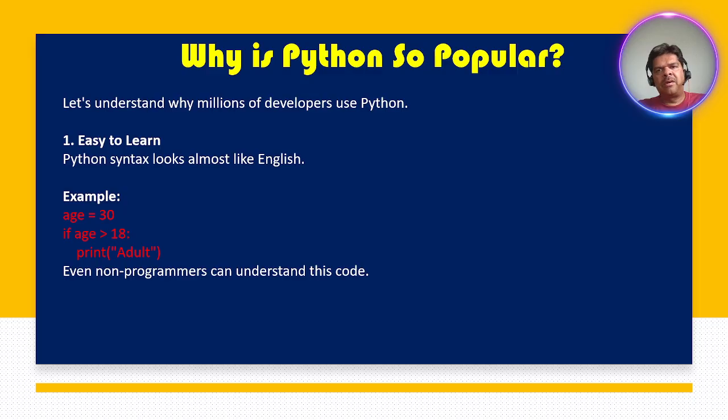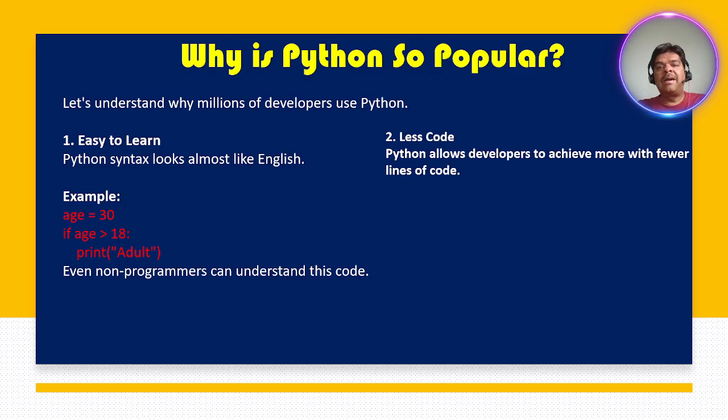See here that example, age equal to 30. If age greater than 18, print the statement. If you read this example program line by line, it will be easy for anyone to understand. So even non-programmers can understand this code. So Python is easy to learn and needs less code. Python allows developers to achieve more with fewer lines of code.